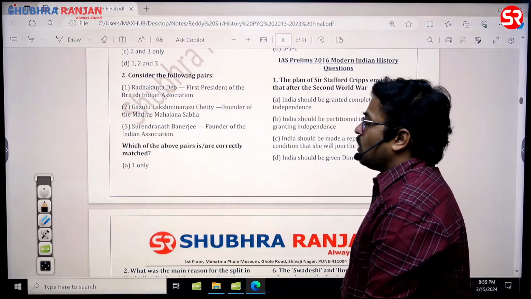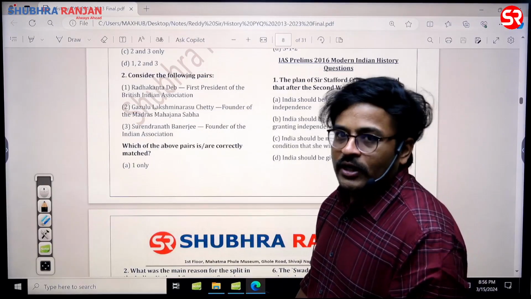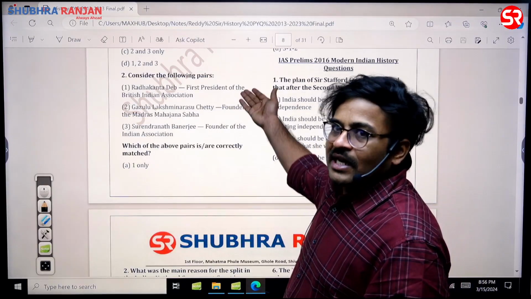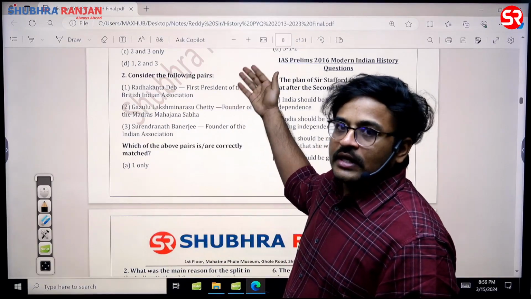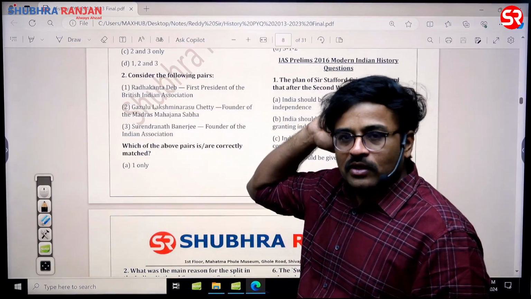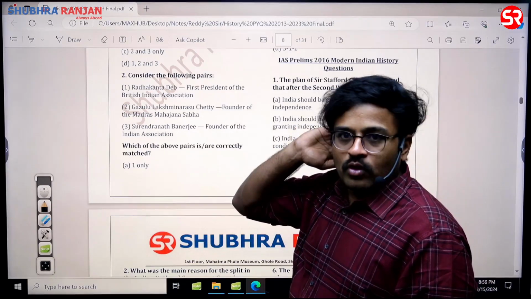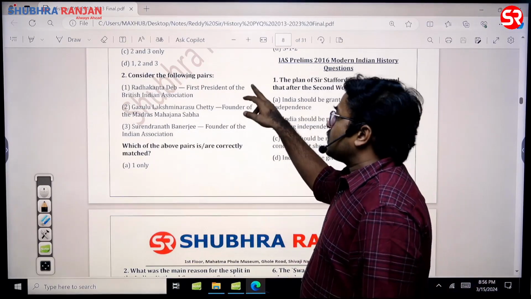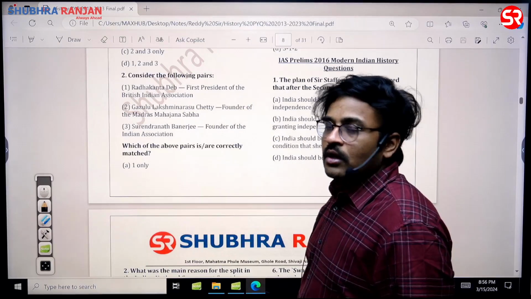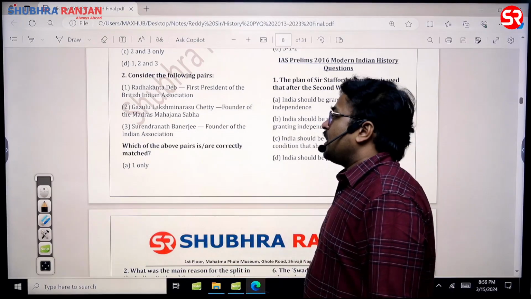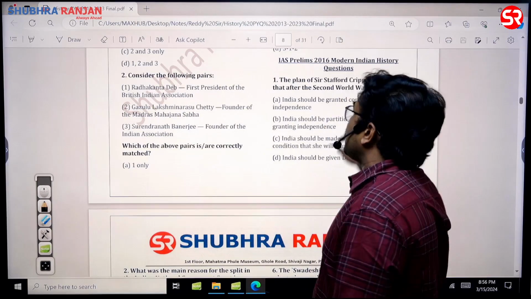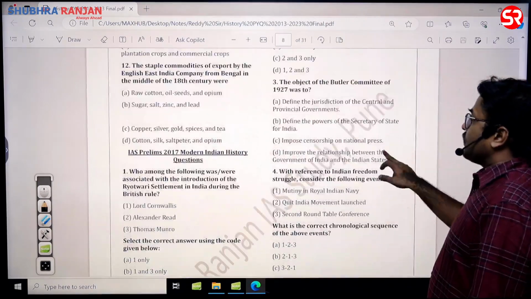The second statement is wrong. Radhakant Deb is the one who supported the Sati practice also. He opposed Raja Ram Mohan Roy. He established an organization called Dharma Sabha against the Brahmo Samaj of Raja Ram Mohan Roy. So he is a very important personality and he is the first president of the British Indian Association. Surendranath Banerjee founded the Indian Association. So 1 and 3 is the answer for this question, sir.